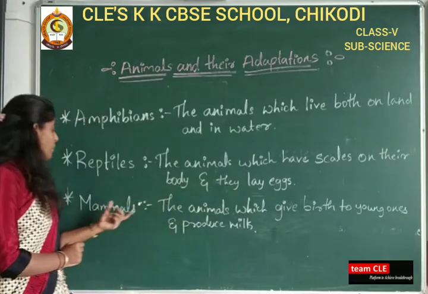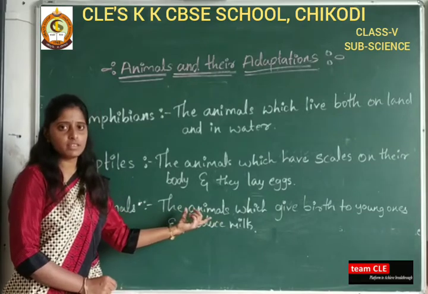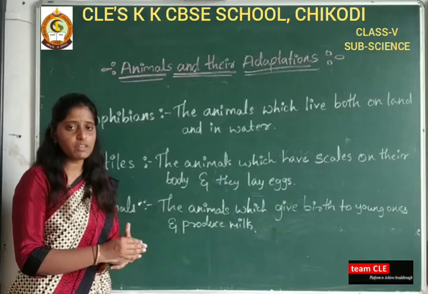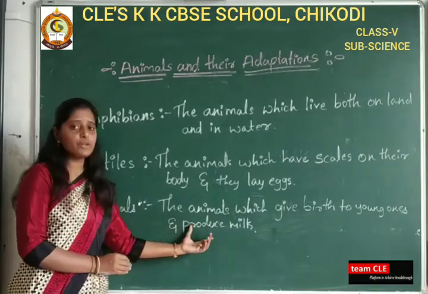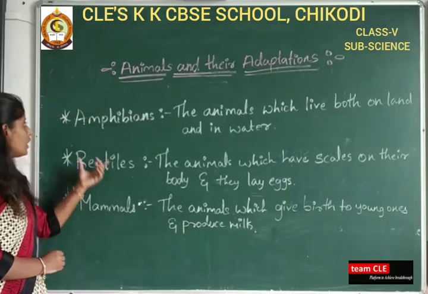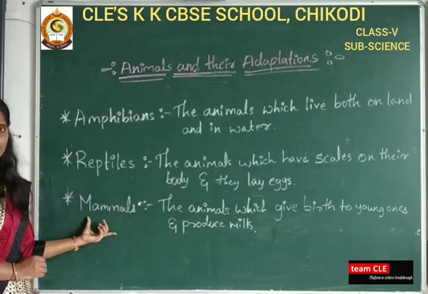Mammals are the animals which give birth to young ones, and for feeding they produce milk in their body. This is the definition of amphibians, reptiles and mammals.